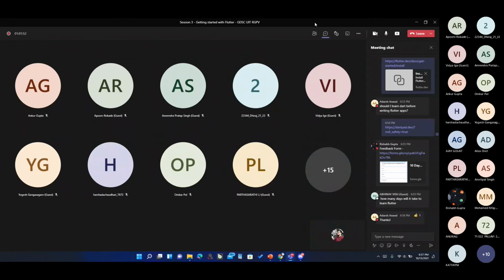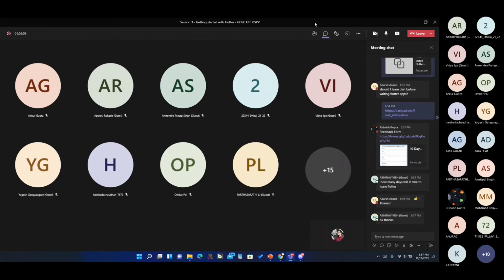Also, one other thing which I remember from this question is that we are also planning to keep a 30 days of Flutter series. If you guys would be interested, you can just tell us in the feedback form. We are planning to take a 30 days of Flutter series where we will take sessions on Dart and Flutter, and we'll be building some applications as well.